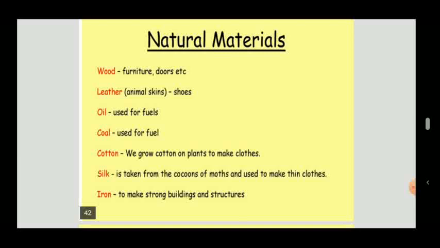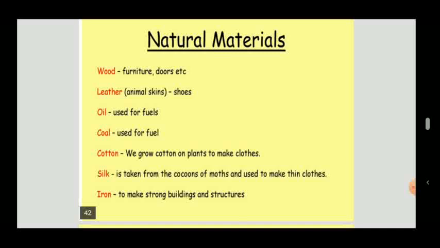We use coconut oil, which we get from the coconut tree. Some oil we use as fuel. This oil we get from the soil. So oil is a non-living thing, but we get it naturally. Coal. Coal is also used for fuel.